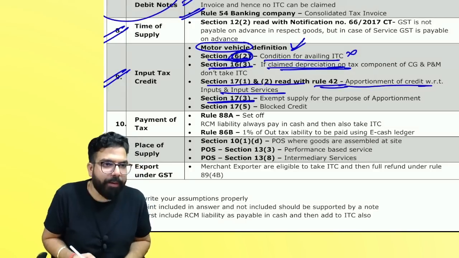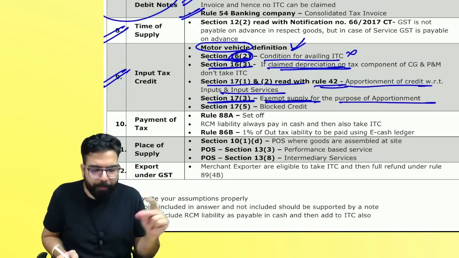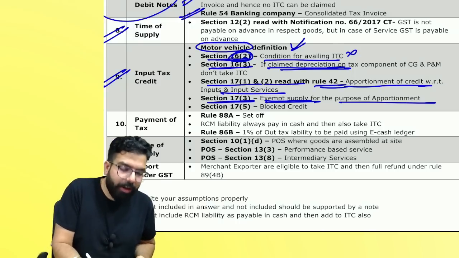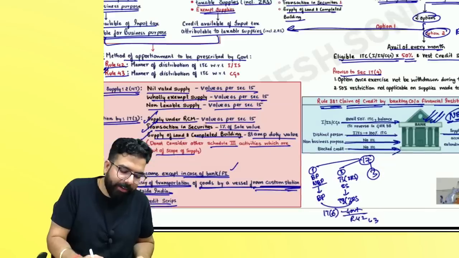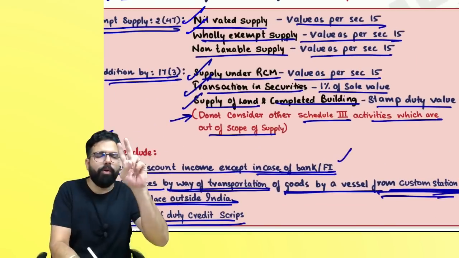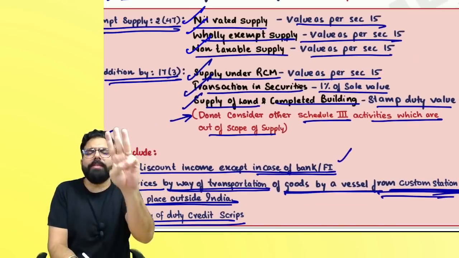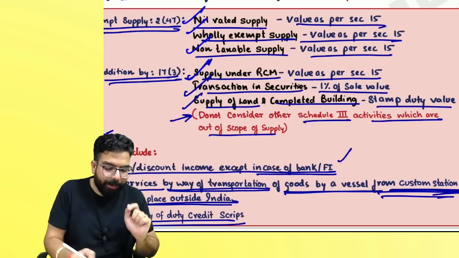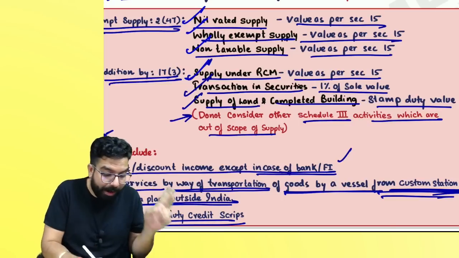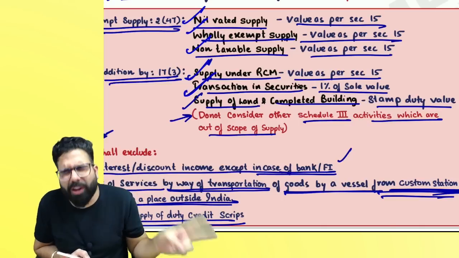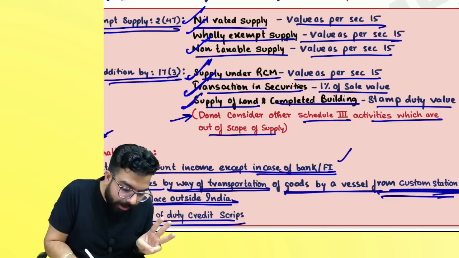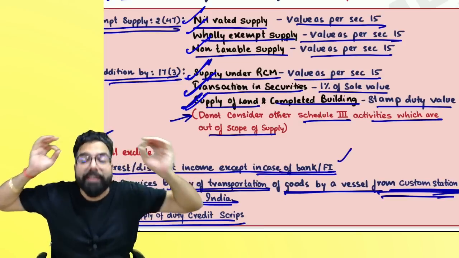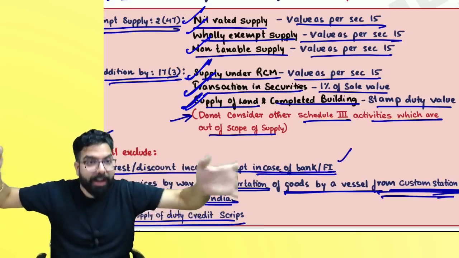Then, sir, section 17(3) talks about exempt supply for the purpose of apportionment. Remember, exempt supply for the purpose of apportionment is what, everyone? Sir, exempt supply is always nil rated supply, wholly exempt supply, non-taxable supply. Plus, whenever I am taking section 17(3), I will include supply under RCM also as my exempt supply. Transaction in securities, 1% of the sale value. And sir, sale of land and completed building, always take stamp duty value, don't forget.